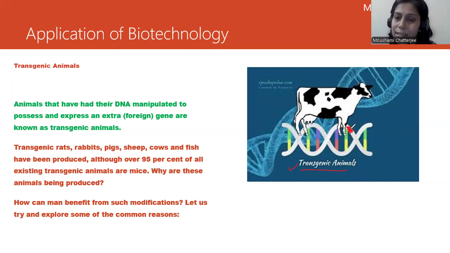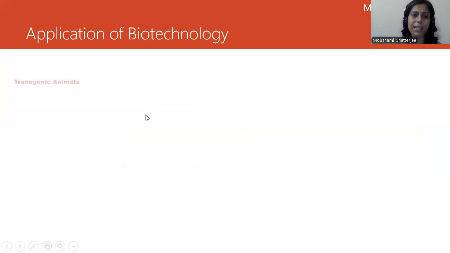For example, if this whole structure is a DNA, and we have changed this sequence of gene over here and we have replaced it. Since we have made certain changes in the DNA, this particular animal becomes a transgenic animal, or you can say it is a transgenic cow, right? So let's discuss some of the reasons why we have been so eager to bring this transgenic animal to society. Right. So let's proceed here.